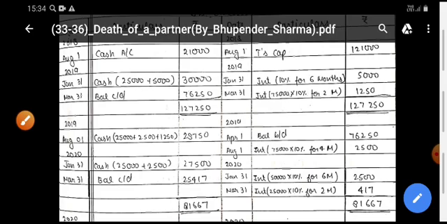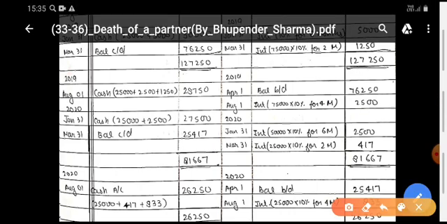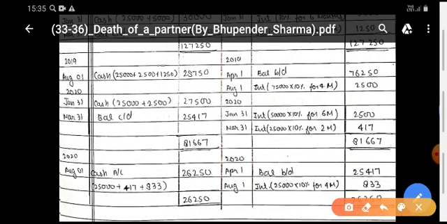In the same manner, you will prepare the account for this year also. Now, after 1st August, his executors will come on 31st January, means after 6 months. You will show the interest. Check the interest: interest on 50,000 amount at the rate of 10% for 6 months, rupees 2,500. And on the same date, cash account, principal plus interest 27,500 you are paying.